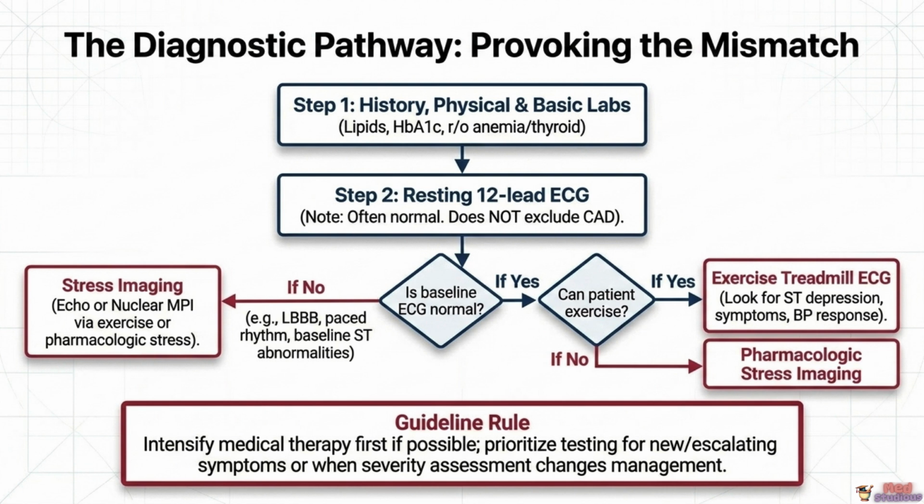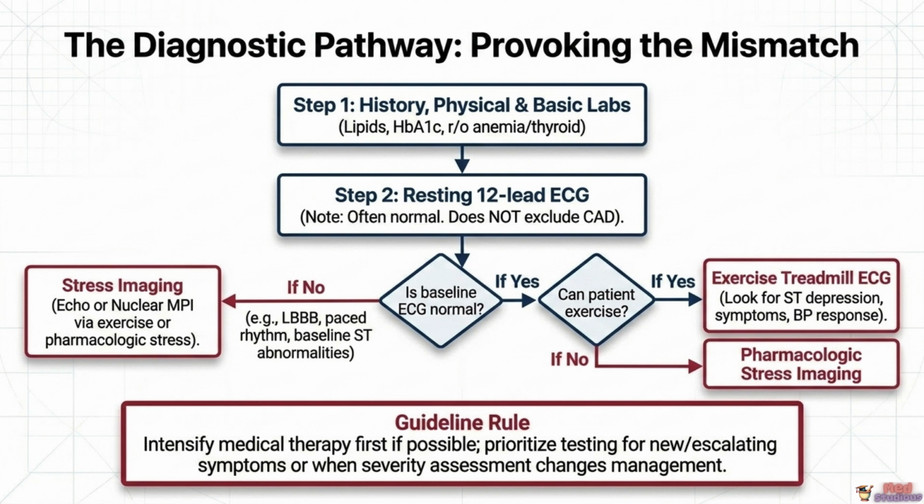The diagnostic pathway for suspected stable angina follows a clear stepwise sequence. Step 1 is a thorough history, physical examination, and basic laboratory testing, including a lipid panel and HbA1c, while also ruling out anemia or thyroid dysfunction as alternative explanations for symptoms. Step 2 is a resting 12-lead ECG, and here's a crucial point worth remembering. This is frequently normal, and a normal resting ECG does not exclude underlying coronary artery disease.